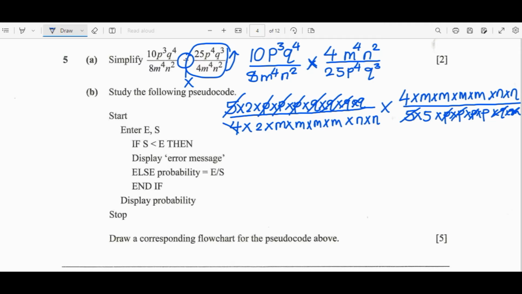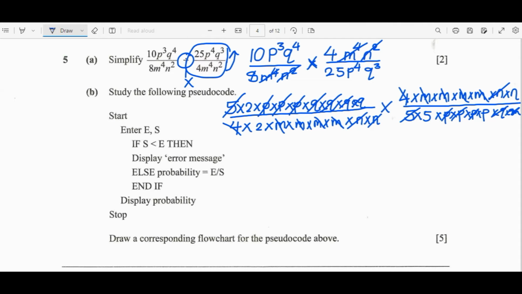From this one the 4 will cancel this m, so we do the same. Now we can see that m is raised to the power 4, even, so all these letters will be cancelled. Same applies to n. We can just cancel the n as n.